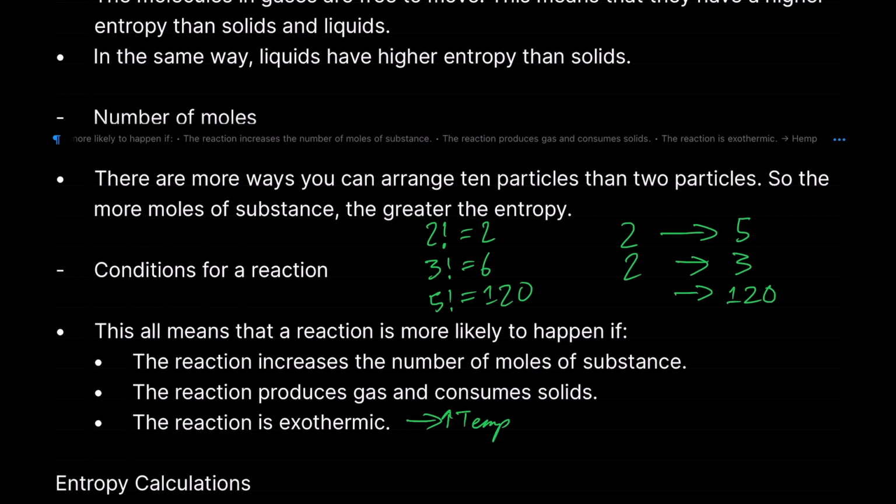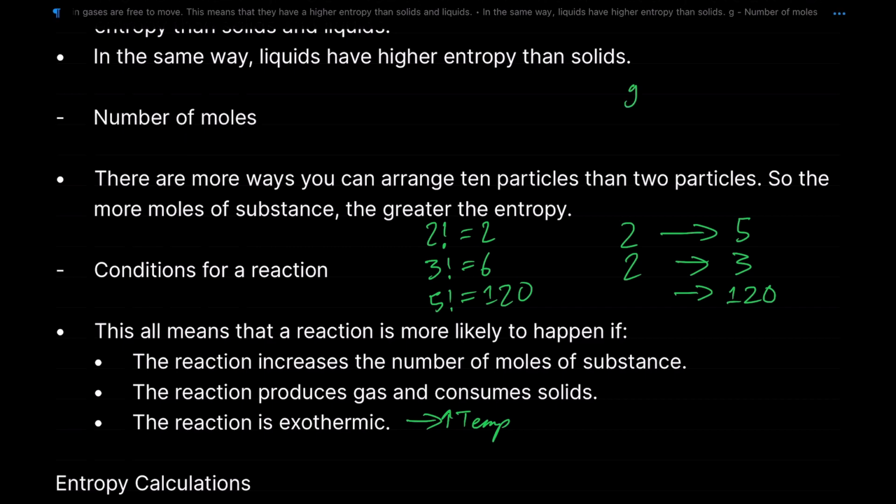So if we're going from, let's say, I'll actually use, I haven't got the best example here, but let's just use carbon solid plus gas, and then goes to form CO2 gas, right? So this reaction is not highly entropic, but it has some entropy because it's going from solid and a gas to just gases, and therefore this is more favored in terms of the fact that we're going from a state of matter that has low entropy to a state of matter that has high entropy.